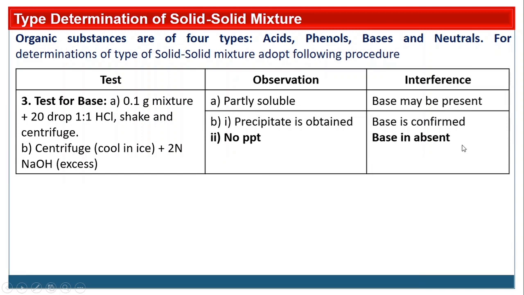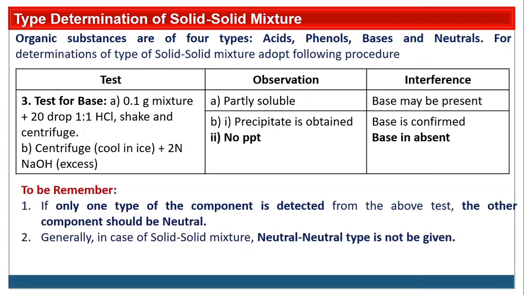So these are the 3 tests you have to follow: test for acid, test for phenol, test for base. For test for acid, the reagent is sodium bicarbonate. Test for phenol, the reagent is 2 normal NaOH. Test for base, the reagent is 1:1 HCl. Now among these 3 tests, you will get 2 types: either acid base, acid phenol, or phenol base. But if only one type of component is detected from above 3 tests, the other component should be neutral.